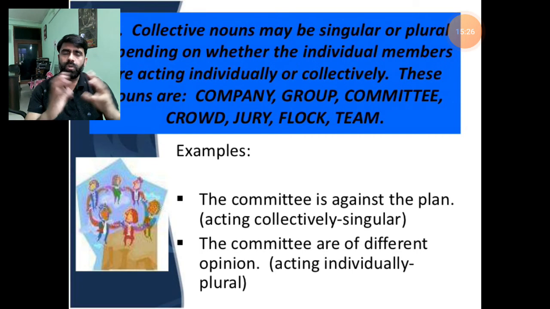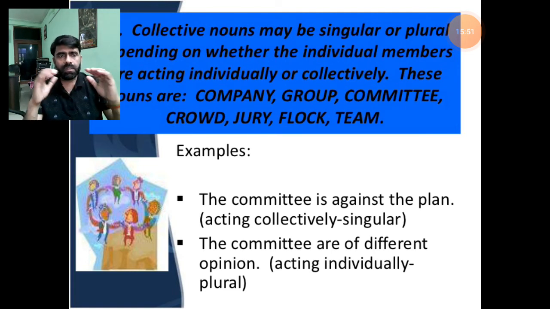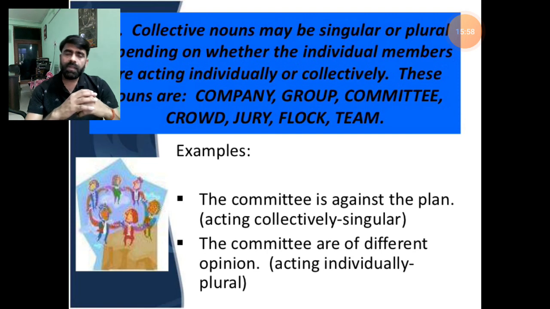If a group or team is considered as a unit, if a combination of different people, activities or objects is taken as a single unit, the auxiliary will be singular. And if we talk about all the members and constituents separately, it will become plural.